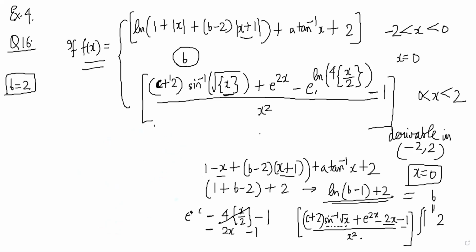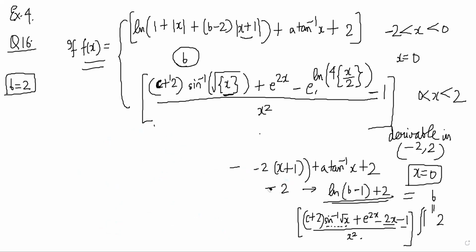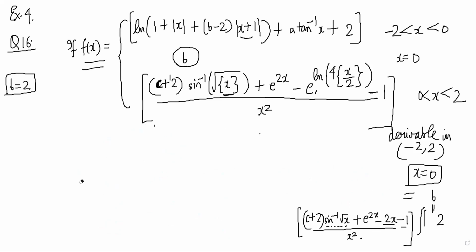So for L'Hospital's, I have to differentiate the top part and the bottom part, and we might have to do it 2 times here because the denominator will not become 0. It will still remain 0 after 1. So let's do that. So c plus 2 remains constant. Sine inverse root x: sine inverse x differentiation is 1 by root over 1 minus x square. So 1 minus root x whole square is x. And now I have to differentiate root x, which is 1 by 2 root x.